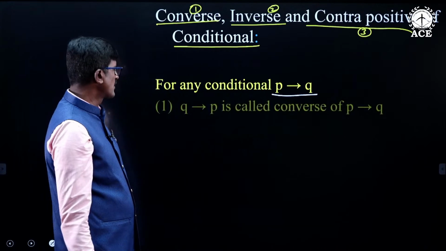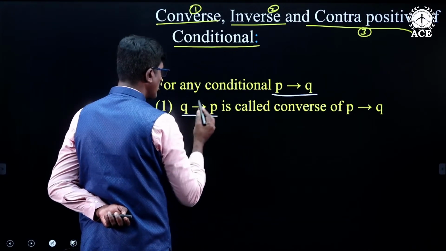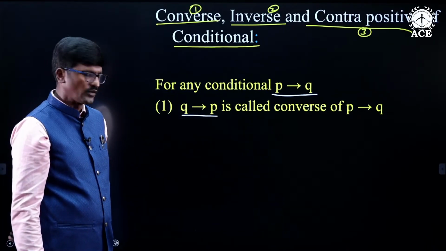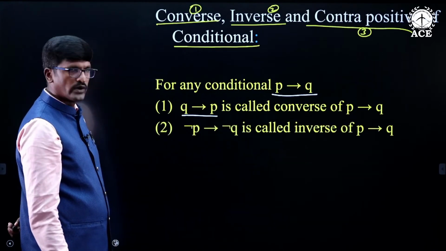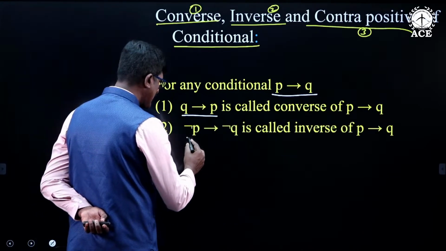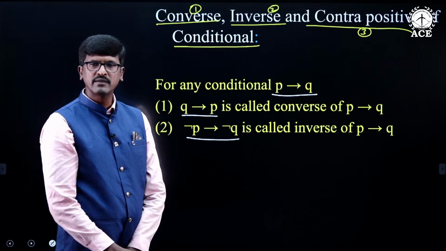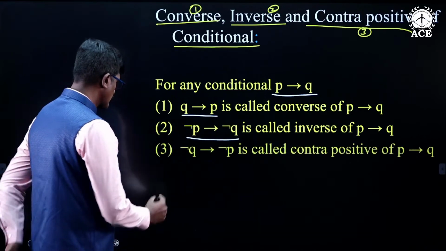First we will see what is the converse. Q conditional P is called the converse. Next one is inverse. Negation P conditional negation Q is called the inverse of the given conditional statement. The next one is contrapositive.